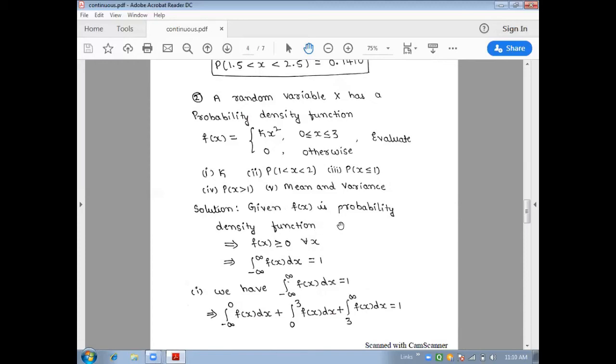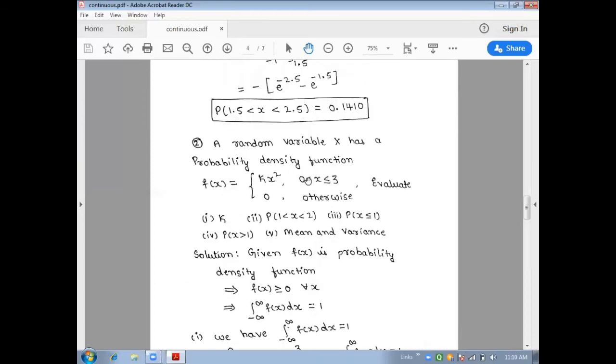Given f of x is a probability density function, this implies f of x is greater than or equal to 0 for all x. Already it is done, and the second condition is also satisfied, that is the integral from minus infinity to plus infinity of f of x dx equal to 1. With the help of these equations, we are able to find k. Now we split this integral: minus infinity to 0 f of x dx, plus 0 to 3 f of x dx, plus integral 3 to infinity f of x dx, equals 1.